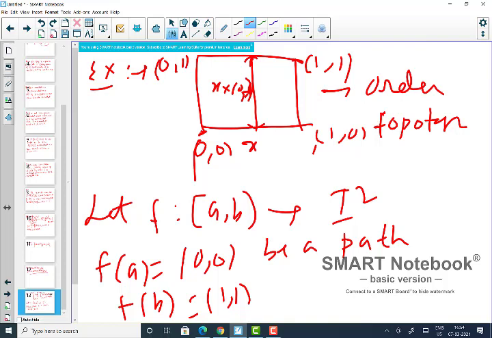Okay, then one more thing. This is a continuous map, and the intermediate value property tells you that for every point in between, because it is in between (0,1) and (1,1), you have a pre-image, right?